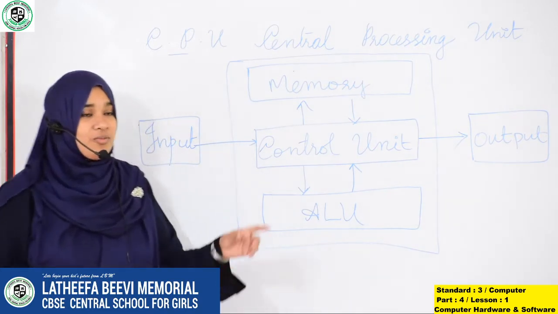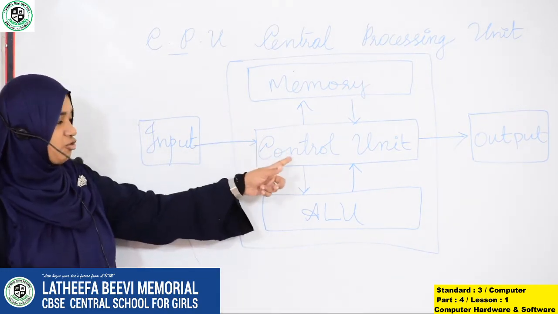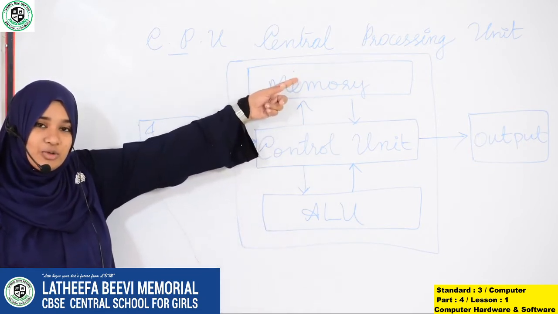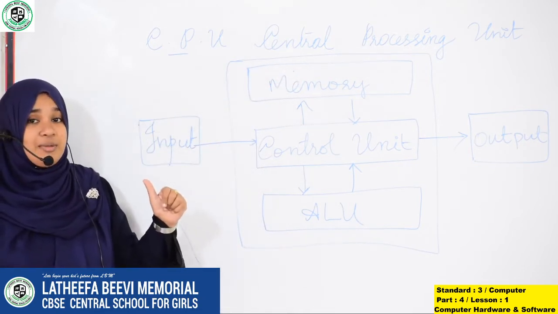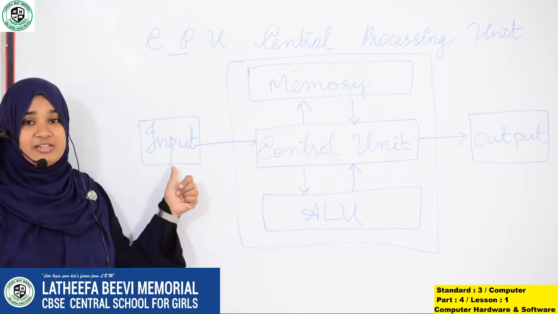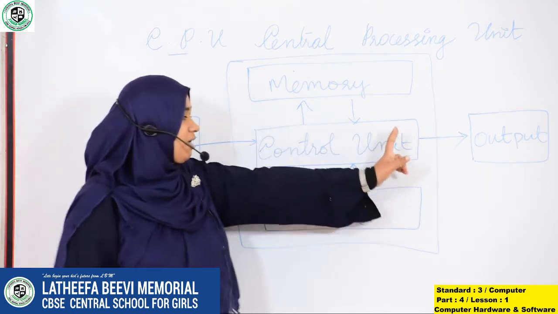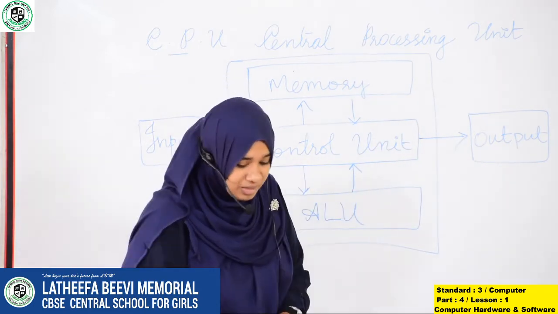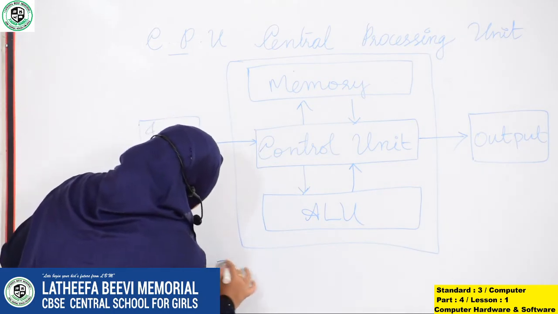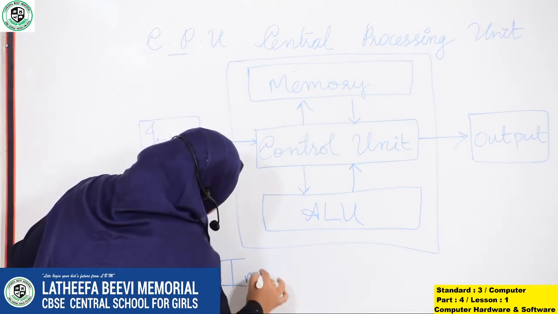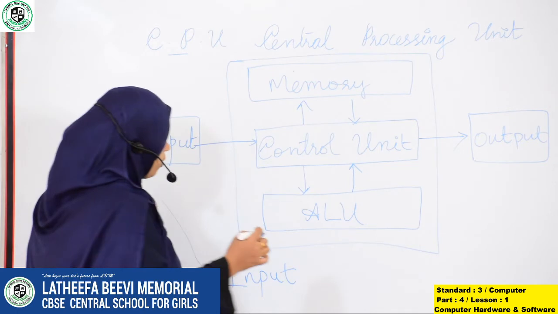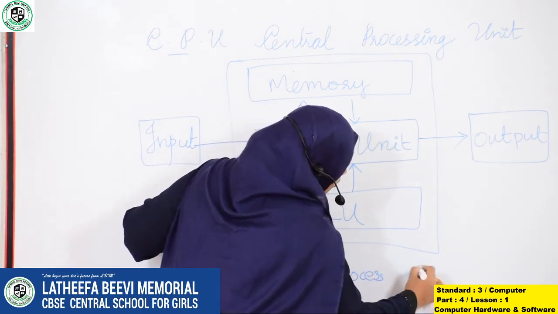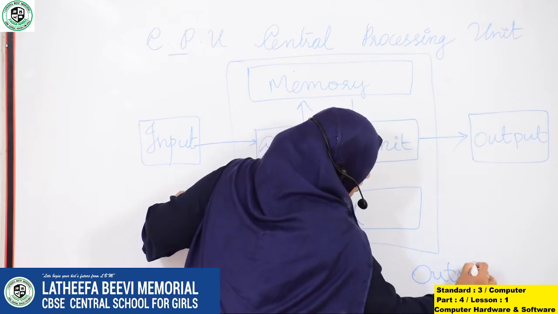Children, please draw this and learn it, okay? The control unit has access to the arithmetic logic unit and to the memory unit. From where does the input come? See, from the left side to the control unit, and from the control unit the output is displayed. This is called input, process, output cycle.